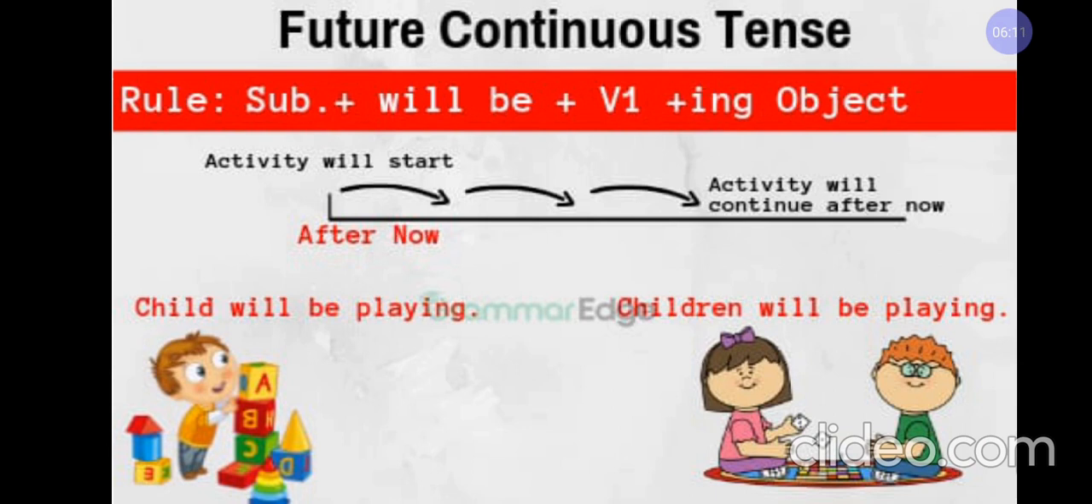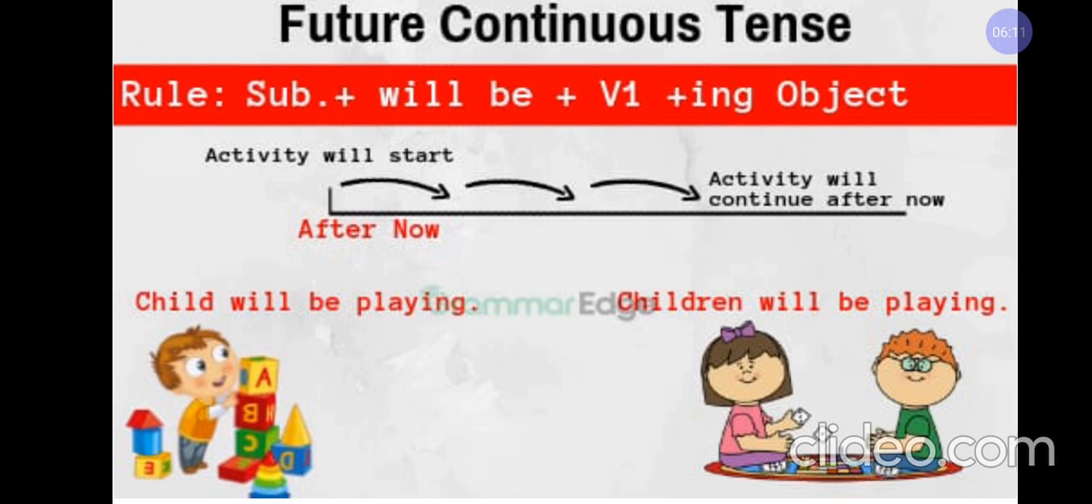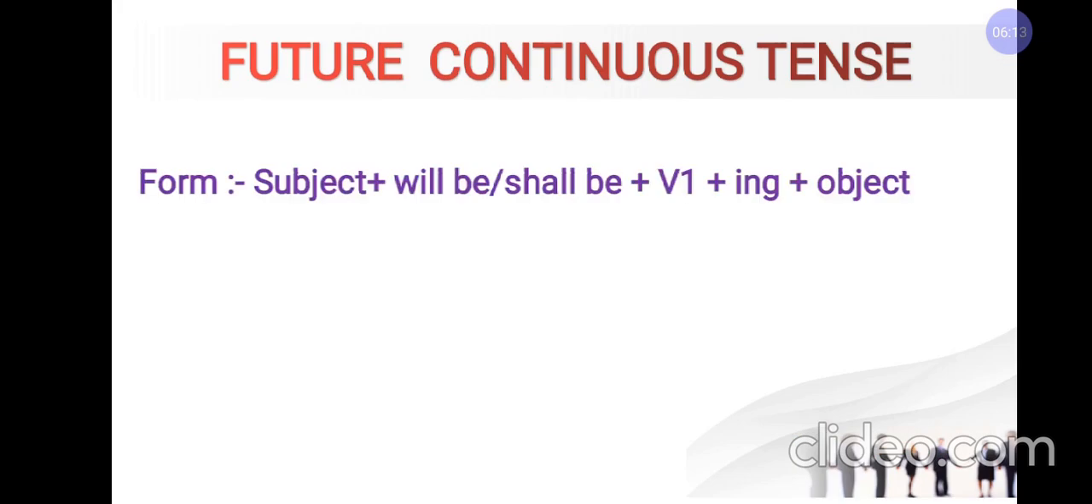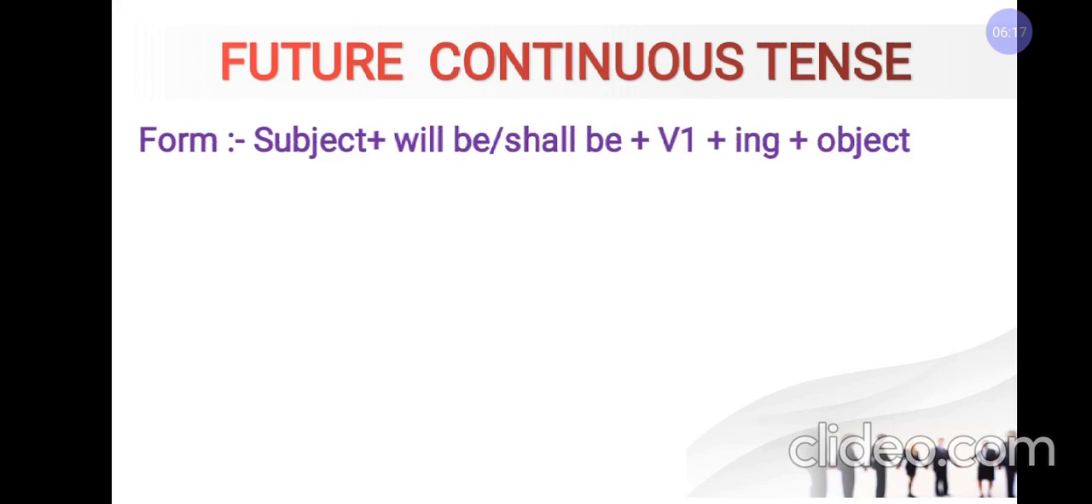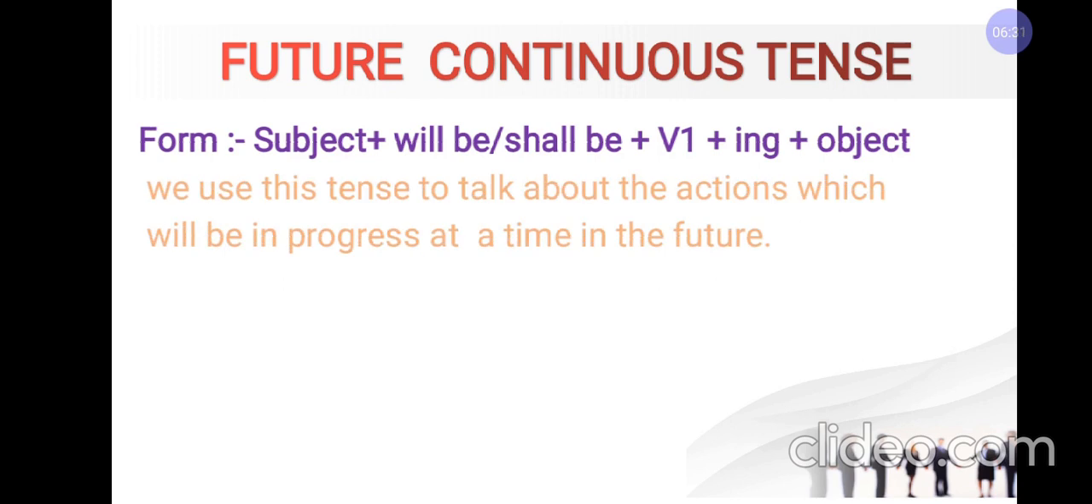So the rule will become subject plus will be/shall be plus first form of the verb with ing and object. Now, because we know what the continuous form is and simple future as well, this tense becomes very easy to understand.